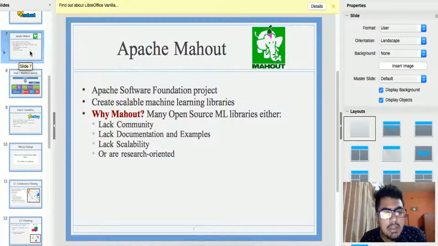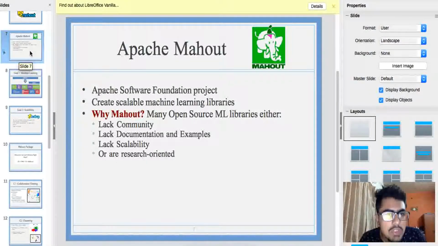Many machine learning algorithms are very complicated and don't have proper documentation and examples, so you cannot explore them on your own. But Apache Mahout is not like that. It has great documentation and examples. Also, many machine learning algorithms which are in the real world right now lack scalability. That is, as mentioned earlier, they work on small data sets but fail on large data sets.